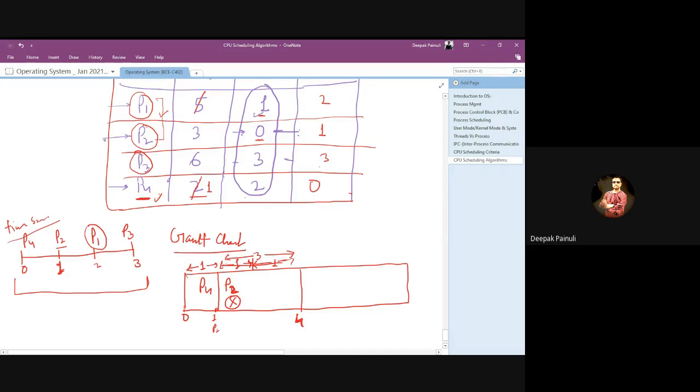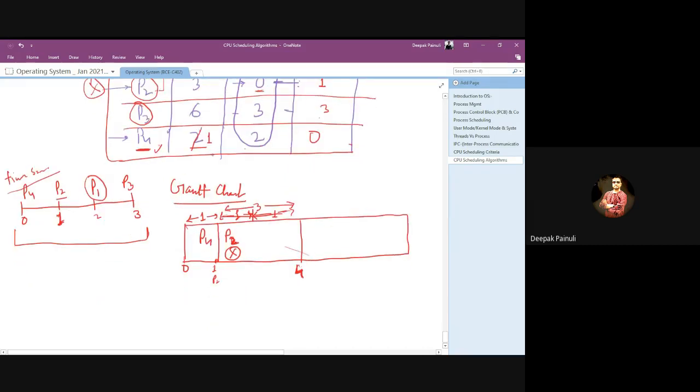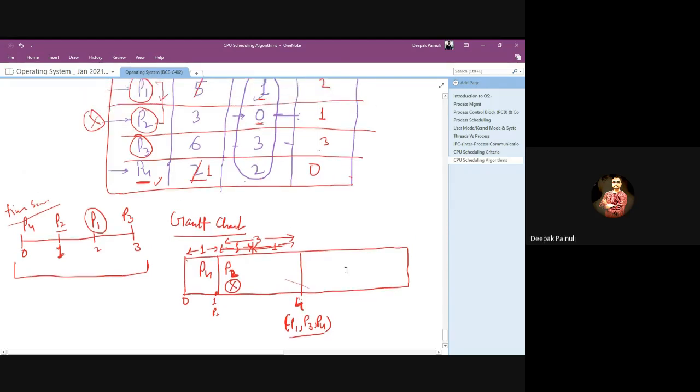Now P2 is already completed. At time T4 we have three processes in the system, which are P1, P3 and P4. Now the operating system has to select one process, and by using the priority rule it will select the process which has the highest priority among these.